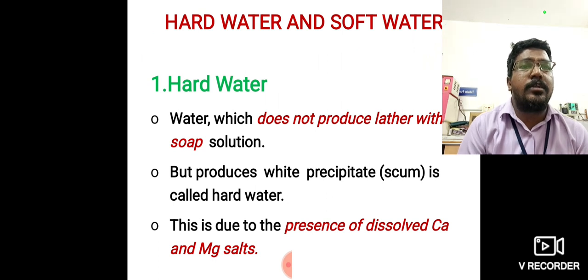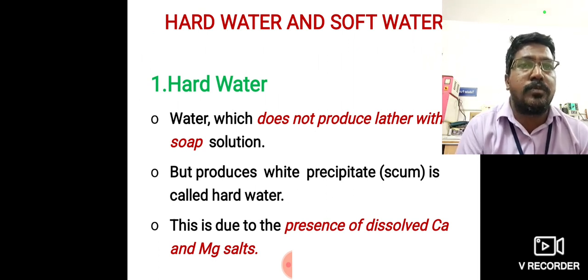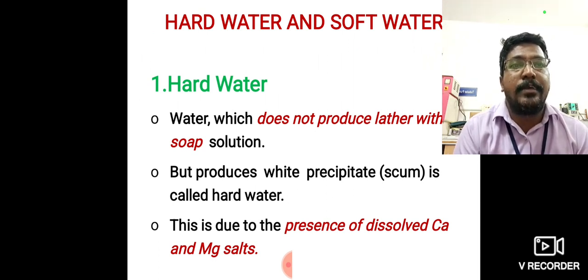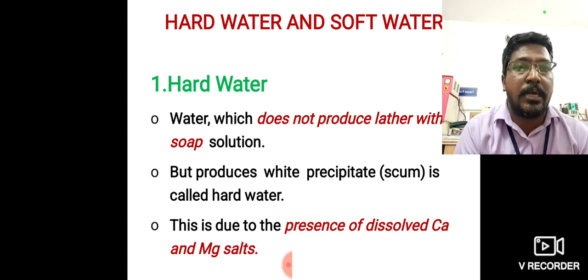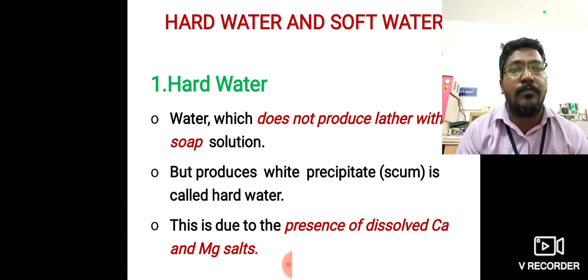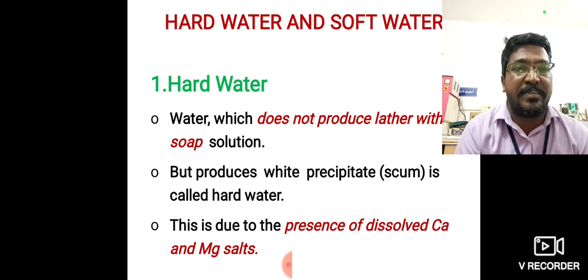So what are the types of water? There are two types. First one, hard water. Second one, soft water. Hard water means water that does not produce lather with soap solution. That means hard water produces a white precipitate, that means scum. Hard water must contain calcium and magnesium salts.